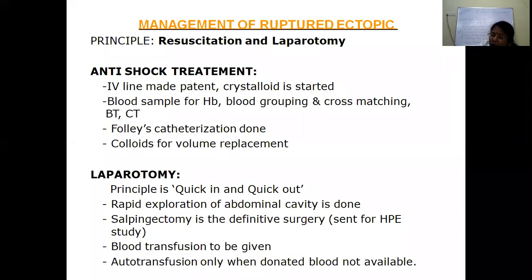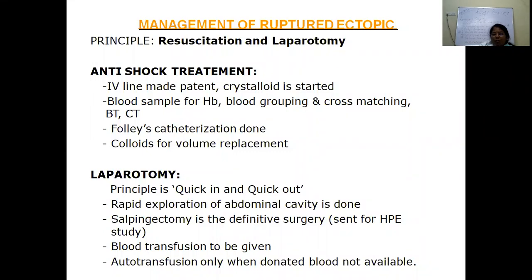It depends upon how good the surgeon is. So the capability and ability of the surgeon taking care of the case is very important. So whether the surgeon should go for laparoscopy or laparotomy, even though it is a ruptured ectopic.